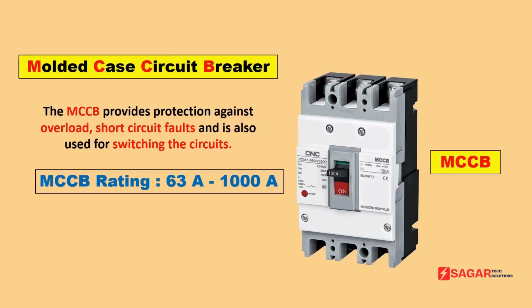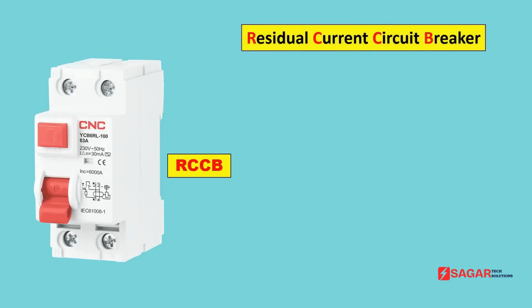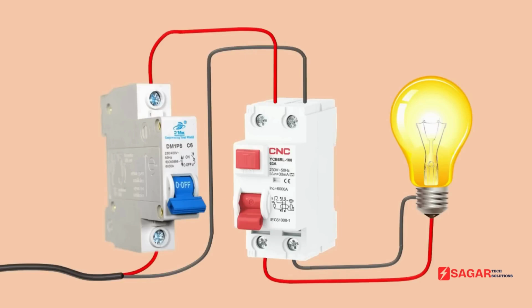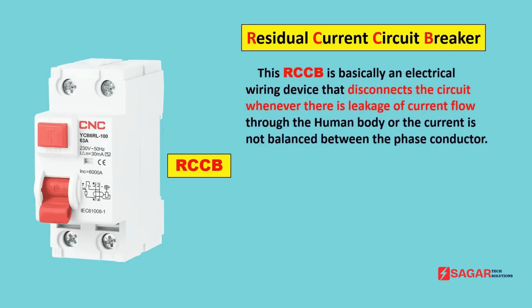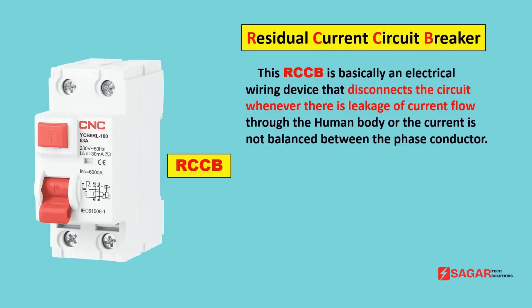After this, next device is RCCB. Full form of RCCB is residual current circuit breaker. It is compulsory to install a RCCB in your home. Why it is compulsory to install a RCCB in our home? Let's understand. If in a circuit or in your home you connected a RCCB, then in this condition, if you even touch the phase supply coming to home, you will not feel any electric shock. You will not encounter any electric shock because this RCCB you have, this RCCB will trip instantly. It means to protect you from electric shocks of your home, you must use RCCB.